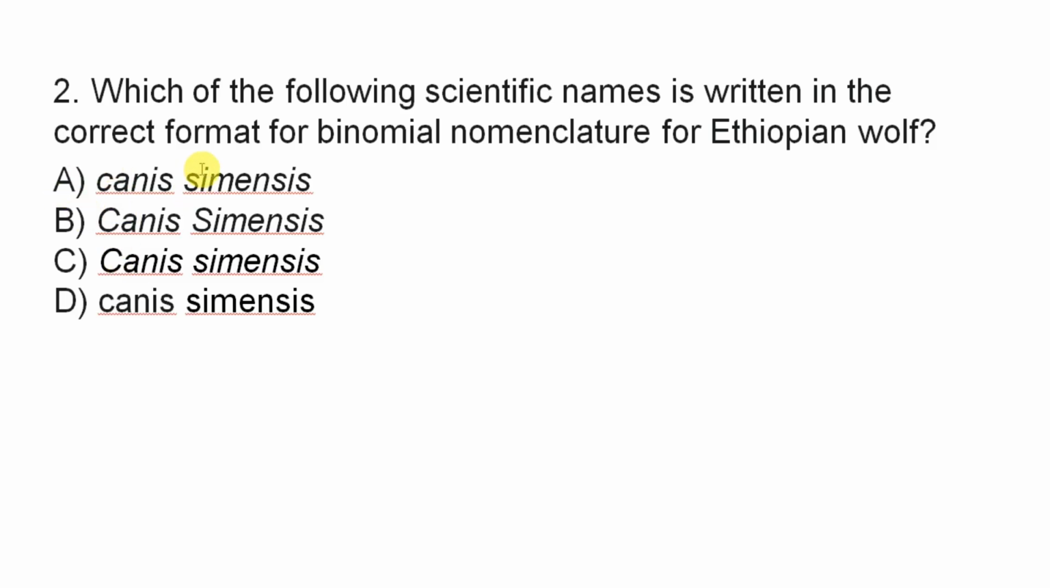This one, small letter, is not correct. This one, capital letter, is not correct. C is correct. The genus name should be written with the first letter capital, and the species name, the first letter should be small. So the correct answer is C.